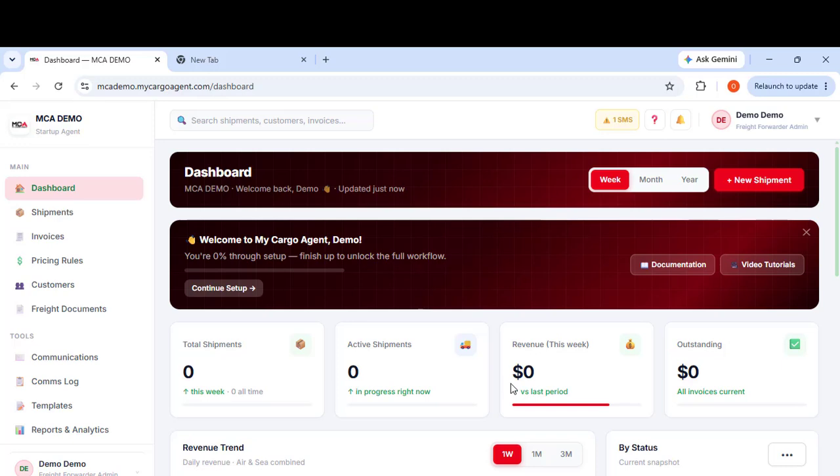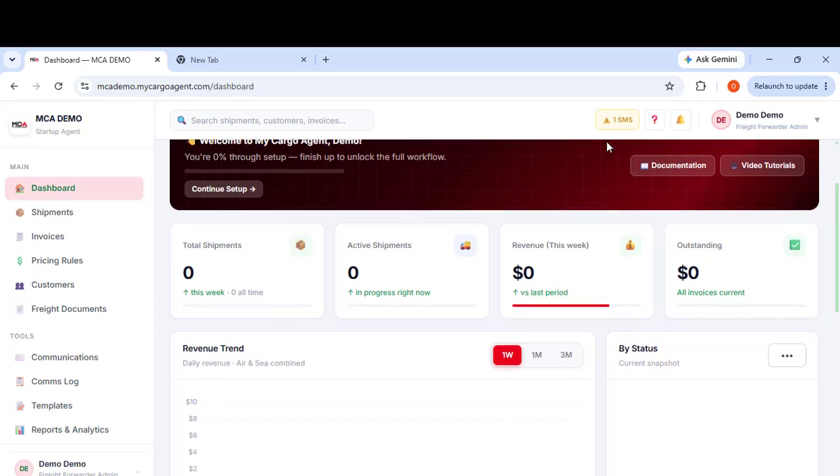It is a fully international freight management system. So this is your dashboard. I will take you down so you can see how it looks.